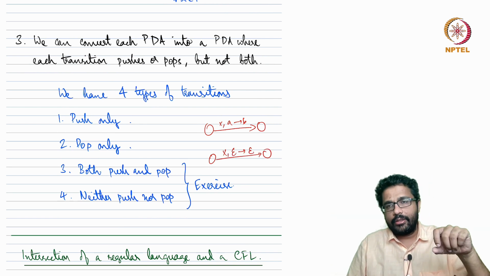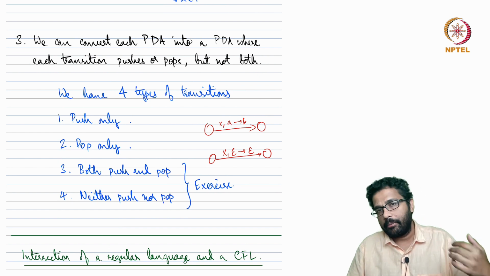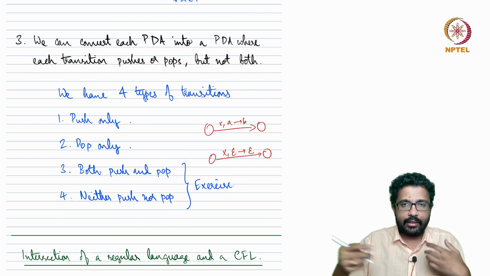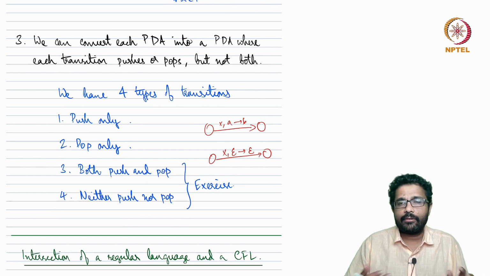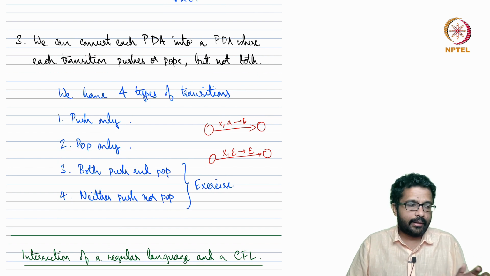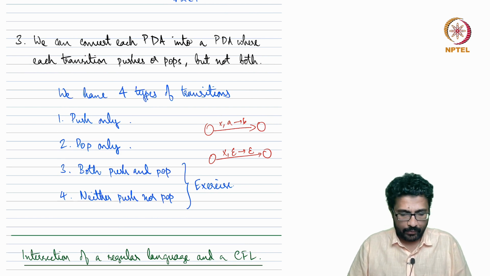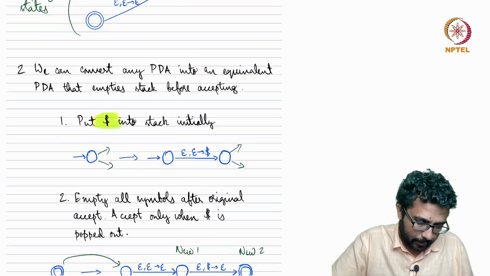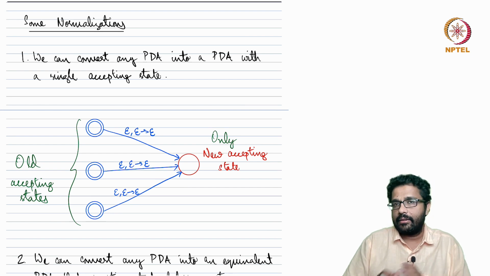Then again we introduce a new state in between and we push some dummy symbol into the stack and then you pop it. So in the two transitions that replace this one transition, there is one push and one pop. So it's kind of a workaround, but as a result we can have a PDA where every transition includes a push or a pop, but not both, right? So these are the three equivalent forms, meaning given a PDA that does not satisfy this, we can convert it into this without any loss of generality, right?